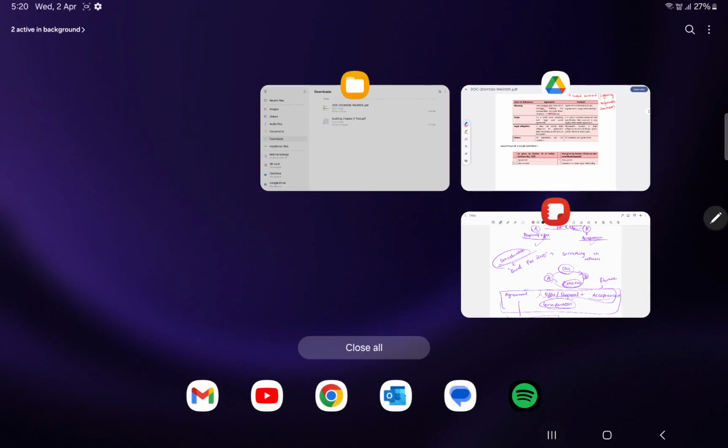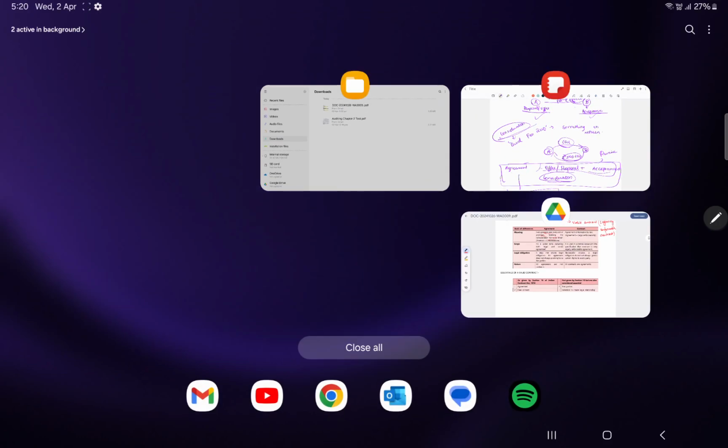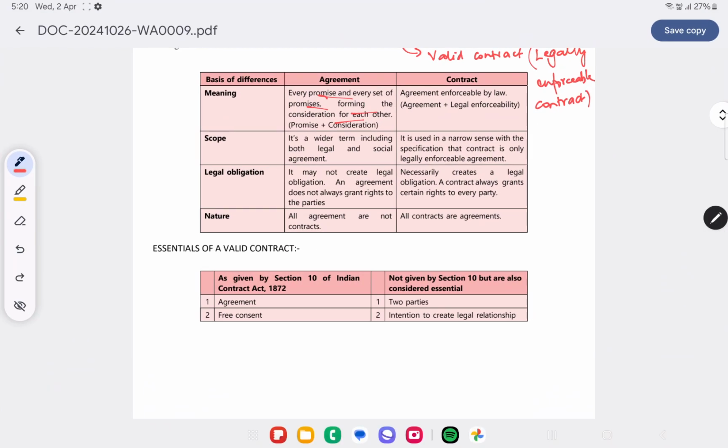So basically one thing that I will have to tell over here is that offer or proposal plus acceptance becomes a promise, because once you offer and then the other party accepts, it automatically becomes a promise, right? So it's basically promise plus consideration. Promise is nothing but offer or proposal plus acceptance. So your agreement is nothing but offer or proposal plus acceptance plus consideration.